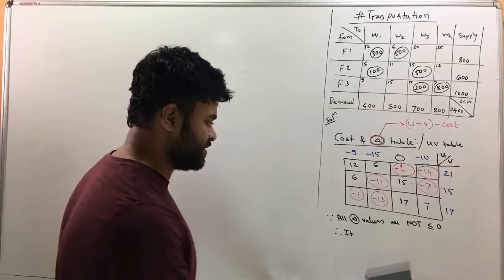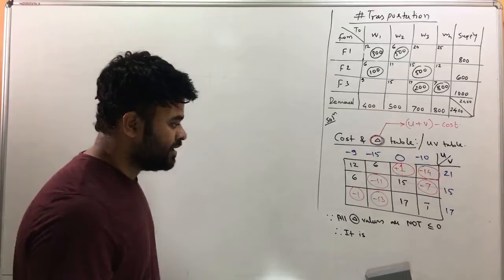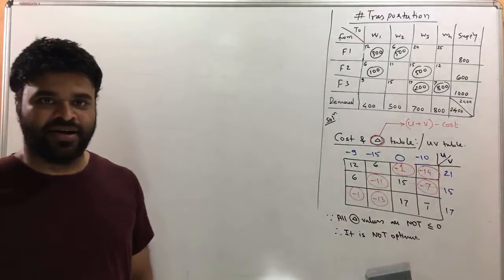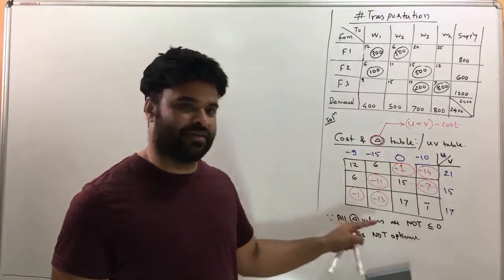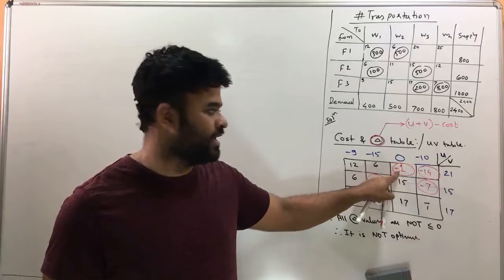Carry on. So anyway, therefore it is not optimal. Basically we were expecting all the values of delta to be negative, and there is one positive value, so we call it not optimal.